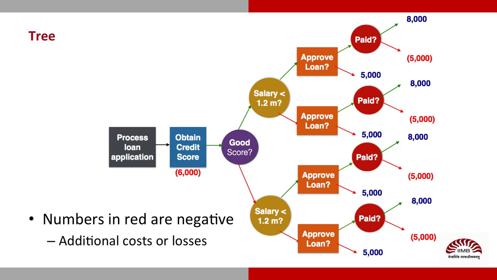Let's get back to the T Bank's decision tree. The amounts in red within parentheses are losses. Now, if someone paid up in full, the bank would receive an interest amount of 8% per annum. That's a profit of rupees 8,000 on the loan. Let's keep it that way for now. There are administrative costs, but we'll skip them. After building this big tree, Venkat began to wonder if the credit rating was worth investing 6,000 rupees per head.